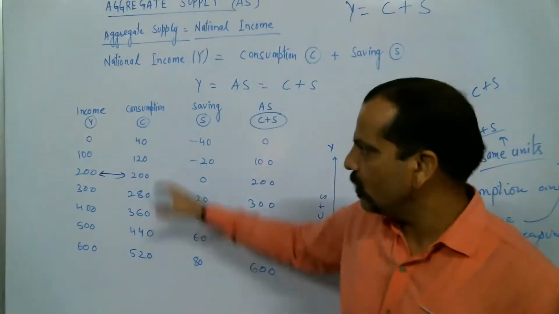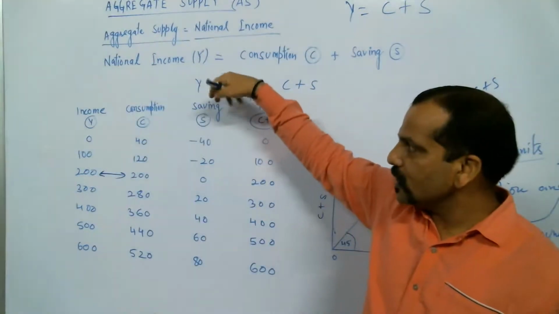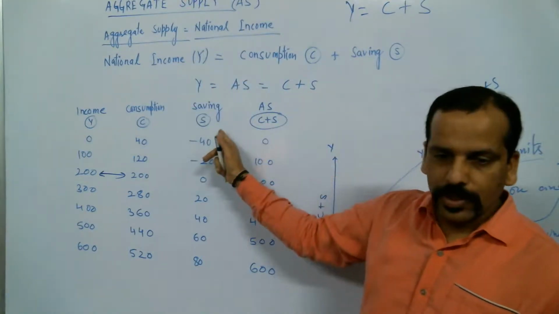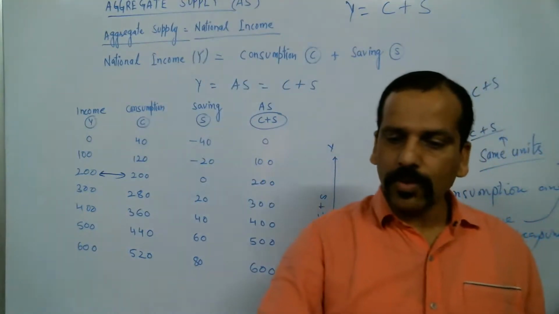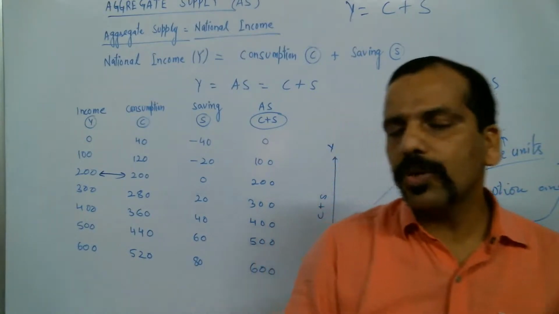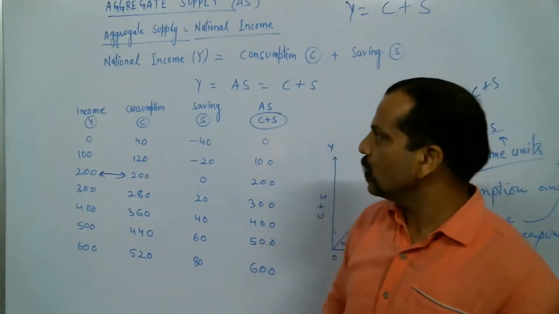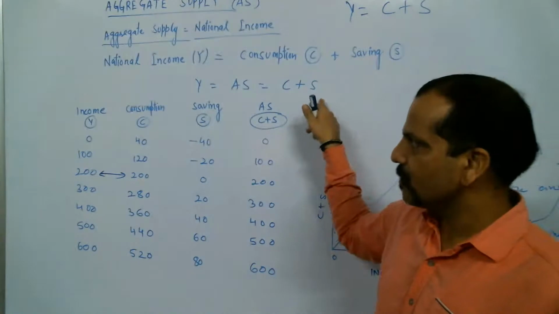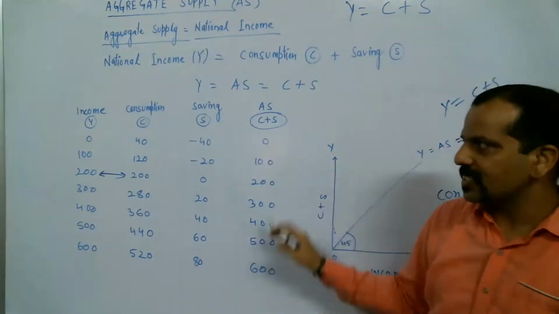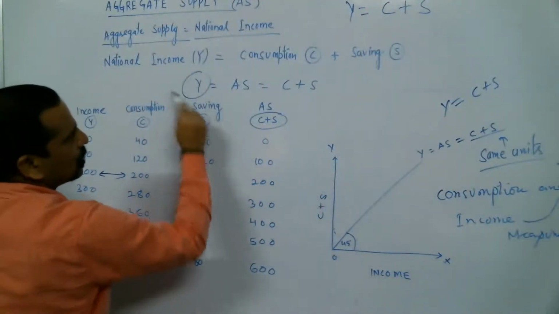Yesterday I taught you aggregate demand, which was equal to consumption plus investment, C plus I. Here, for income, it is C plus S, and AS is C plus S. So Y is equal to AS.